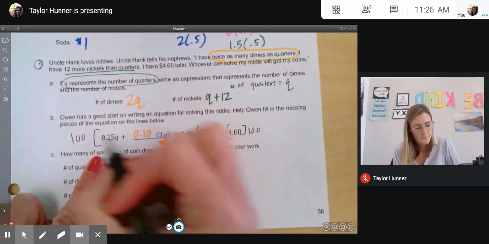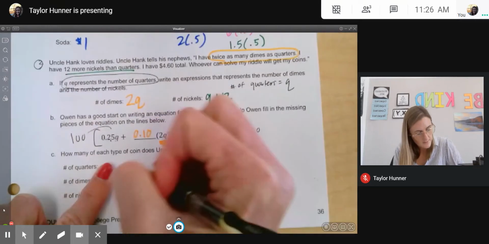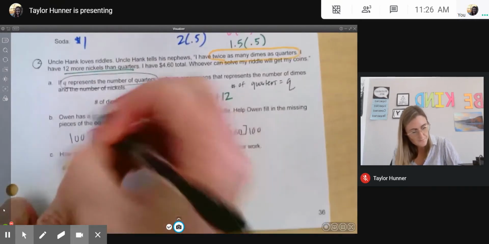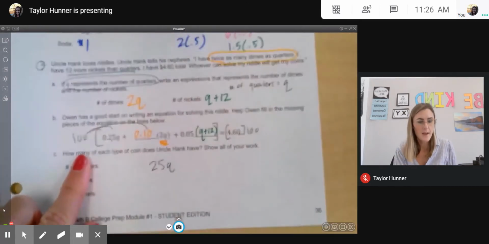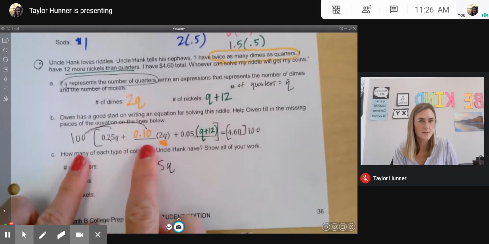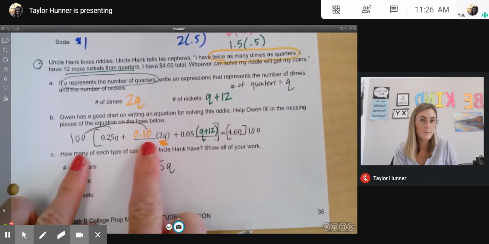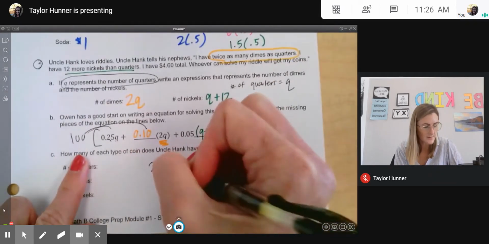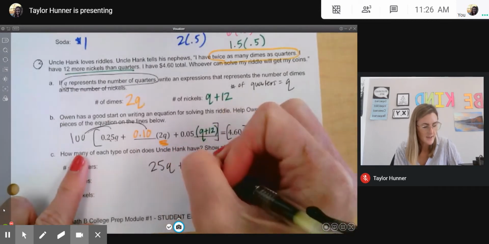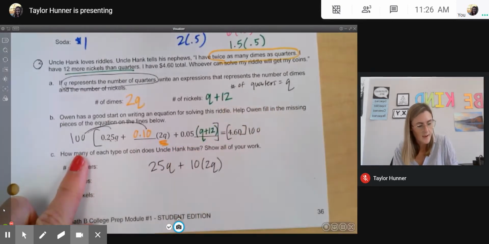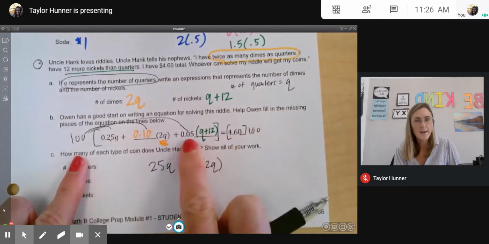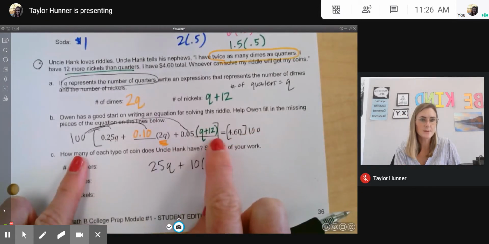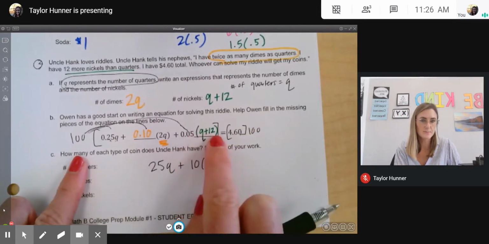100 times 0.25Q is 25Q. When I distribute this 100, I can just distribute outside the parentheses. So remember, I'm moving it 2 places, so 25Q, and then plus 10 times 2Q. And then I'm going to distribute it right here. I don't need to distribute in the parentheses too, because this is multiplication.